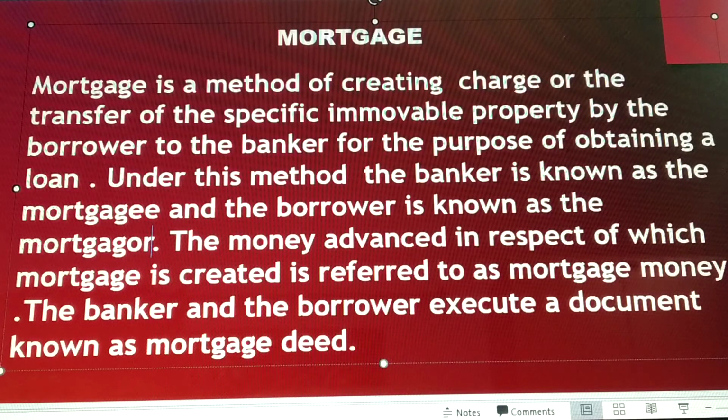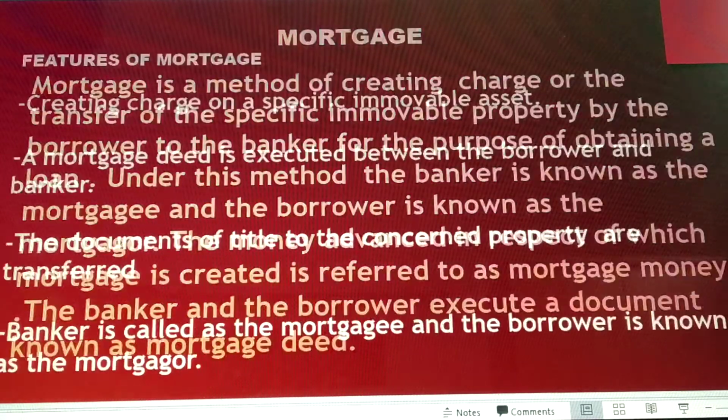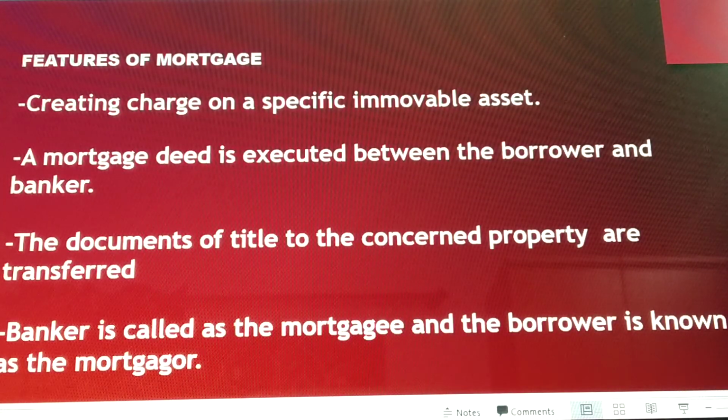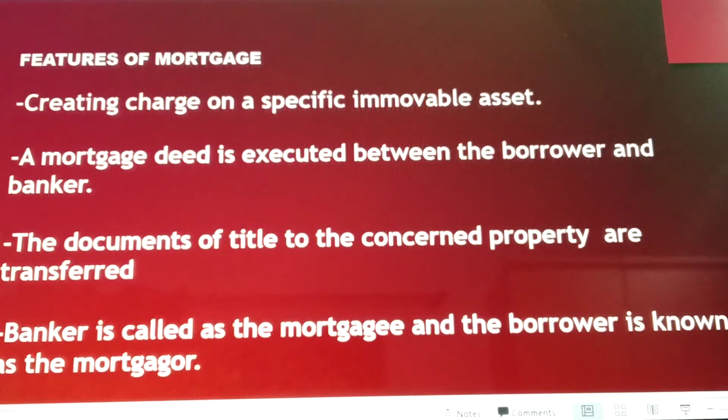Moving on to the next topic, the features of mortgage. Let us see which are the important features of mortgage. We can see here, mortgage is a method of creating charge on specific immovable assets.